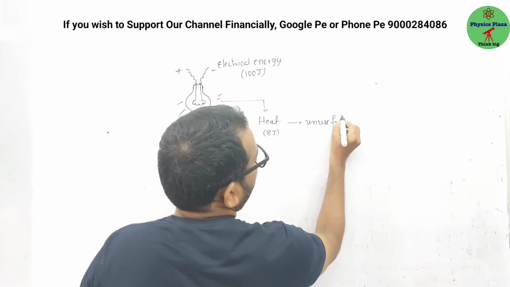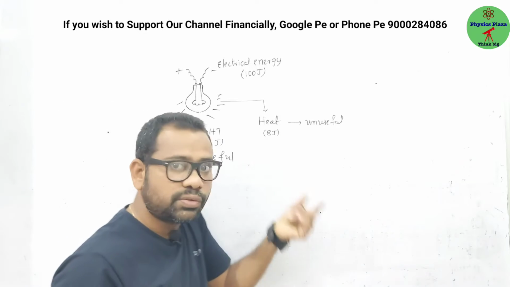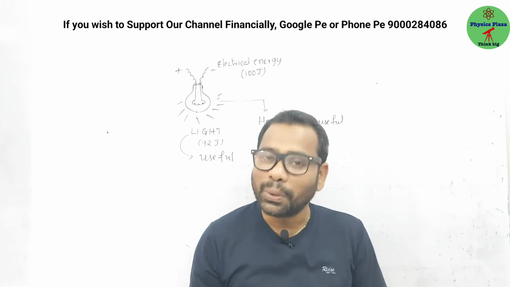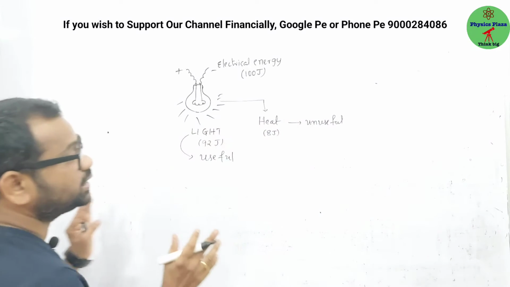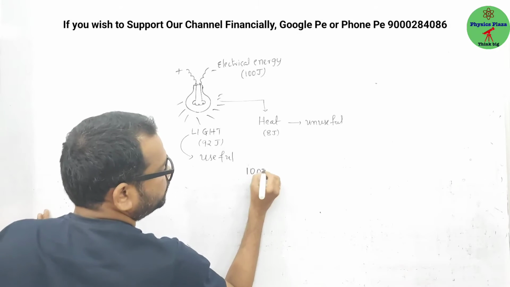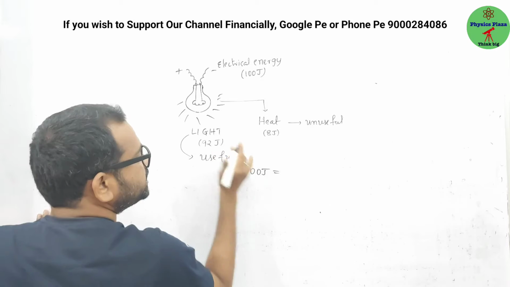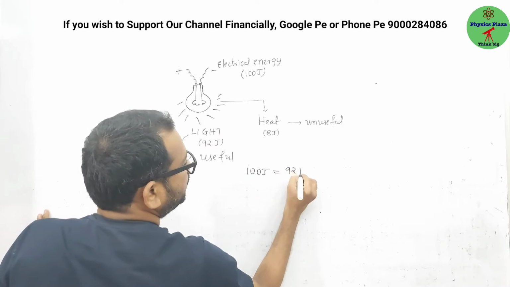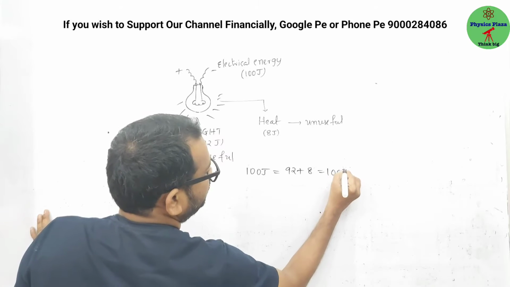Try to understand. Do you think that the heat which is produced, we use to cook some food? No, it is not that. That much heat is not produced. It's not used. But what I mean to say here, try to understand. How much energy are we giving? 100 joules of energy is given. This is input energy. Output energy, light plus heat. Light is how much? 92. Heat is how much? 8. So it is also 100 joules of energy only.